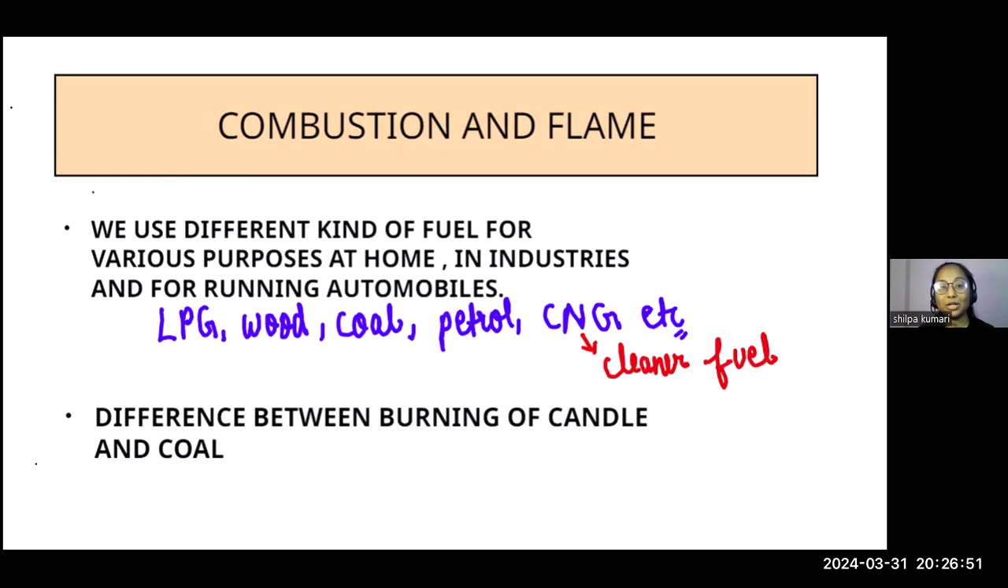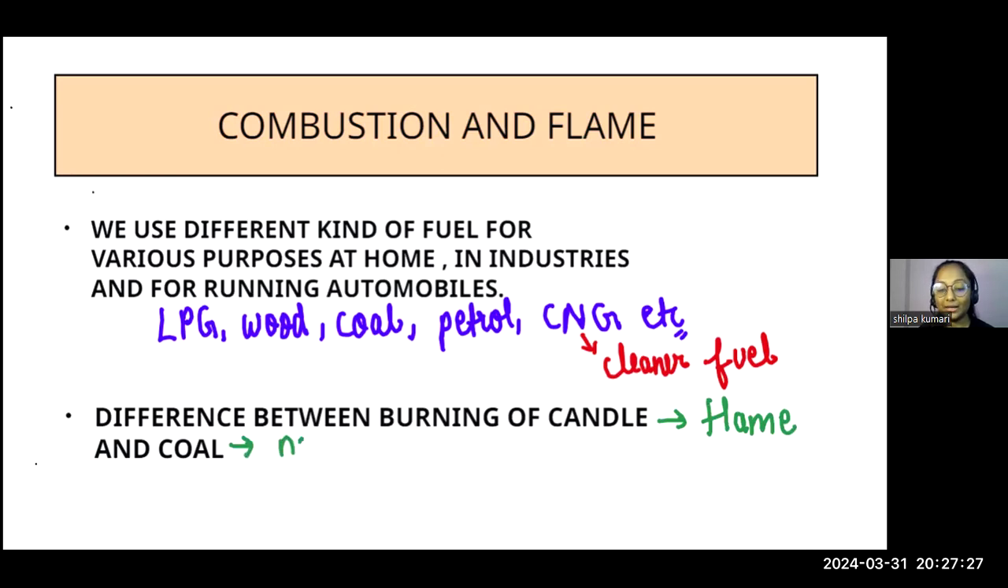Next, if we talk about the flame, we just now discussed the candle. A candle burns with a flame. But do you know there are some substances that, when burned, do not produce any flame? Why is that so? By that criterion, we can differentiate between the burning of candles and coal. Whenever we burn a candle, it burns with a flame. And if we talk about coal, it does not burn with a flame. No flame is produced here.